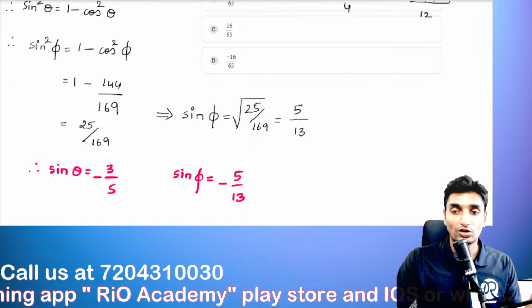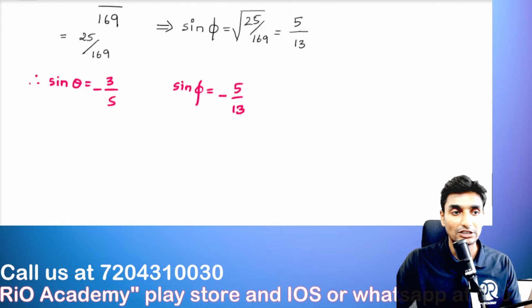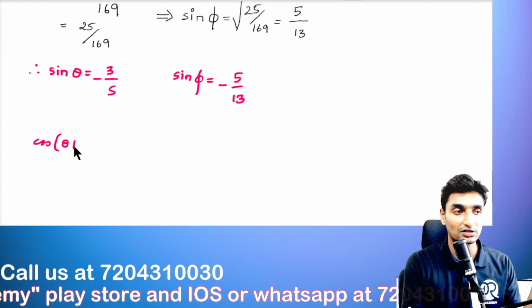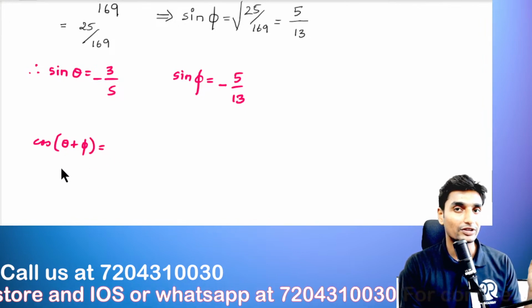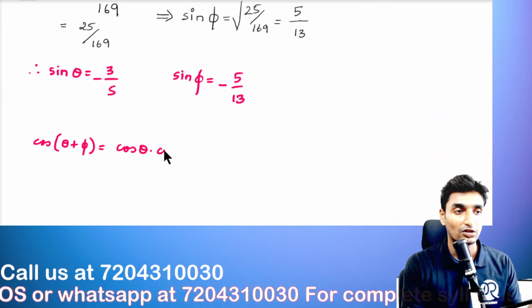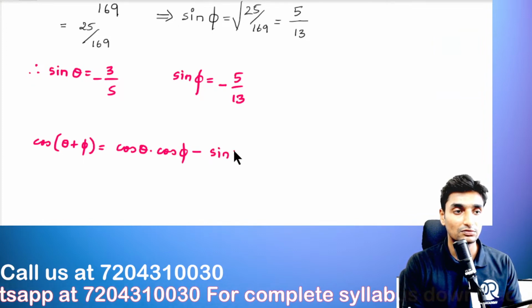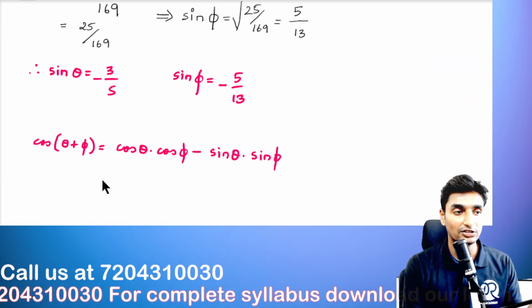Now he is asking us in the question the simplified form of cos of theta plus phi. Don't you think this is in the form of cos a plus b? We already know the formula for that, guys: cos of theta into cos of phi minus sine of theta into sine of phi. That is, cos a into cos b minus sine a into sine b.